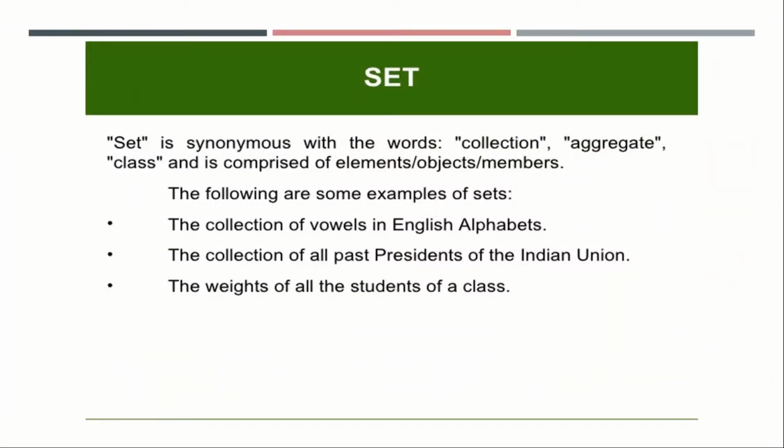First of all, we need to know what is a set. Set is synonymous with the word collection, aggregate. A set of, a collection of, aggregate of, class of are all synonymous and is comprised of elements, objects, members, etc. The following are some examples of sets. The collection of vowels in English alphabets, that is A, E, I, O, U, is a set of English alphabet, and also it is said to be vowels.